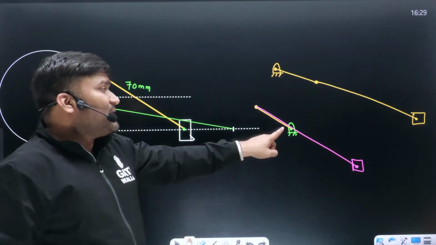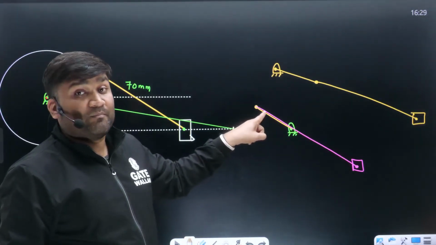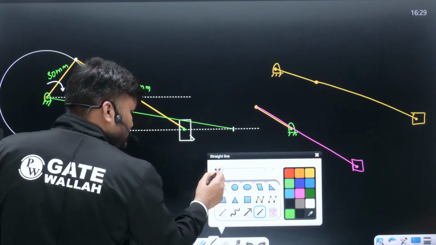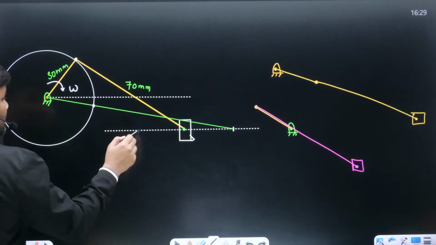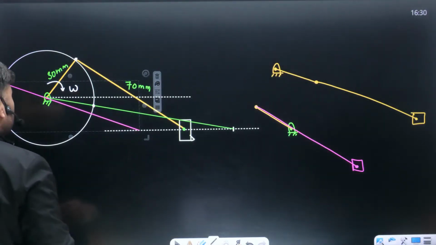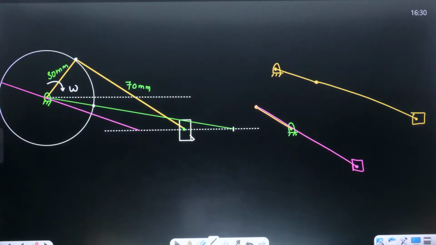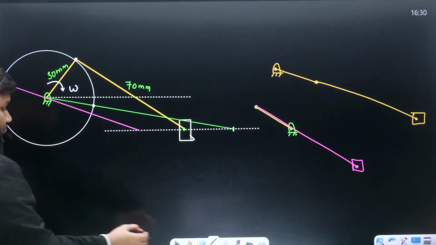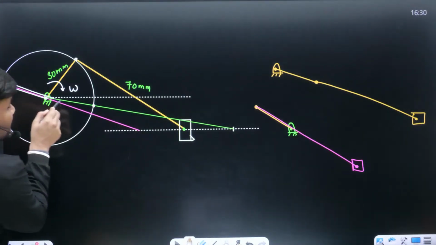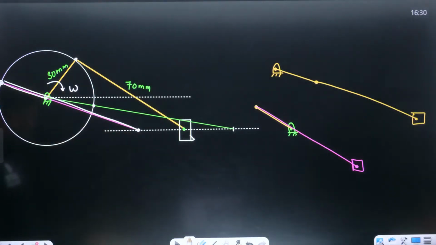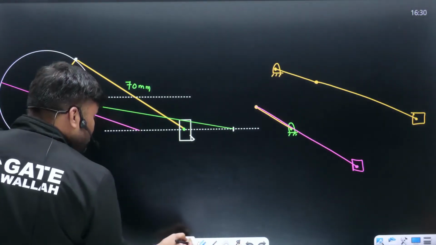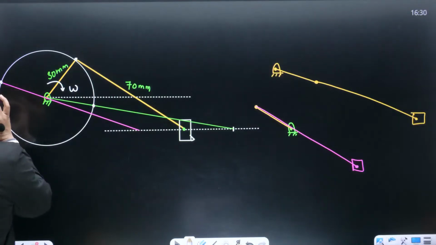In the second extreme position, the crank and connecting rod are going to make 0 degree angle between them. Again they are going to be in line. Let me draw that with a different color. It will look something like this. Where is the crank? This is the crank, and in line to this we have drawn this connecting rod. I hope everybody is clear. So these are the two diagrams, two positions, which I have drawn.